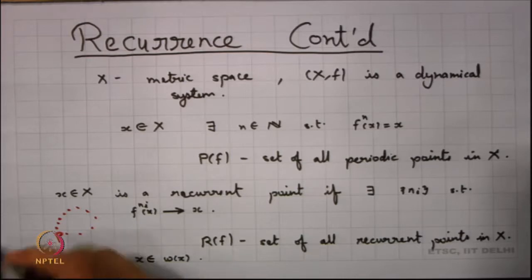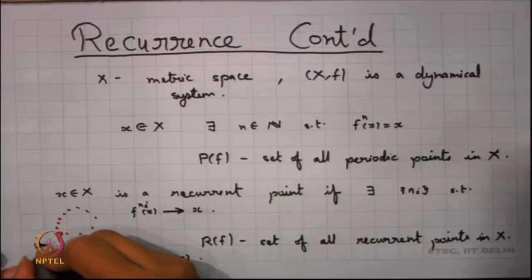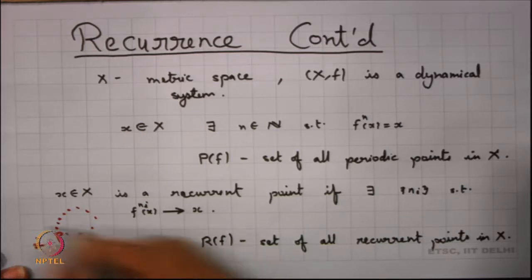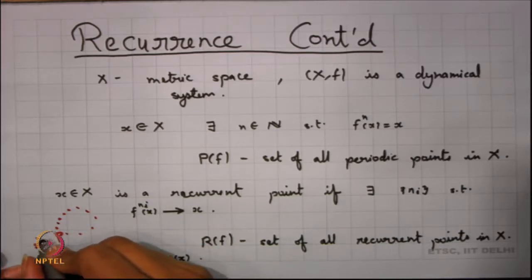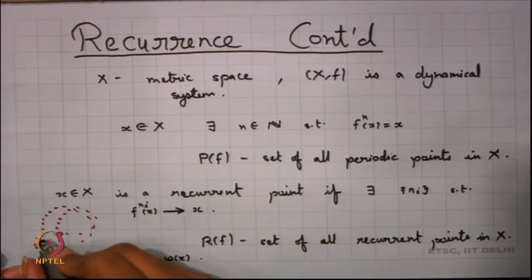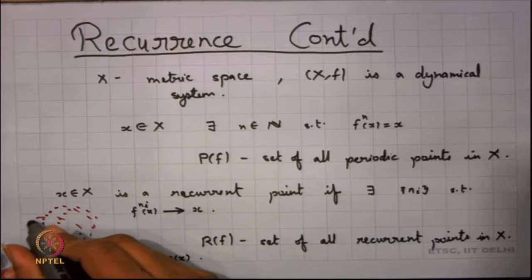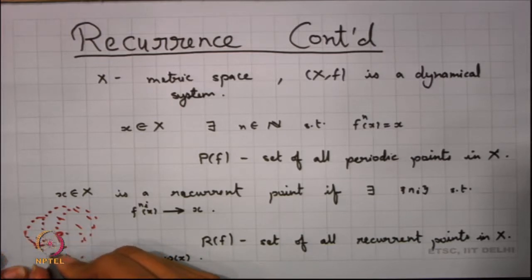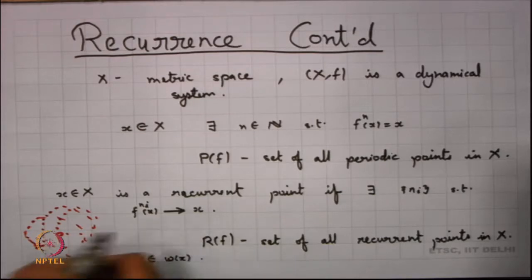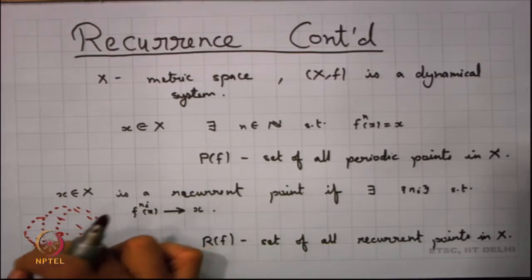But if x is a recurrent point, then x does not return back to x itself, but it returns back arbitrarily close to x. Maybe in the next step it returns back arbitrarily close to x, and so on.